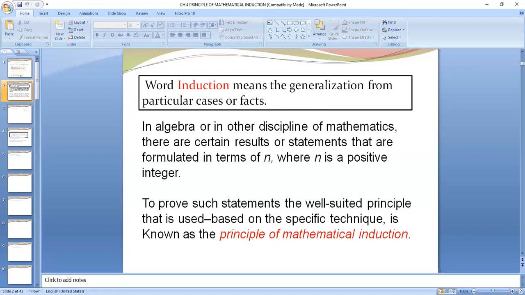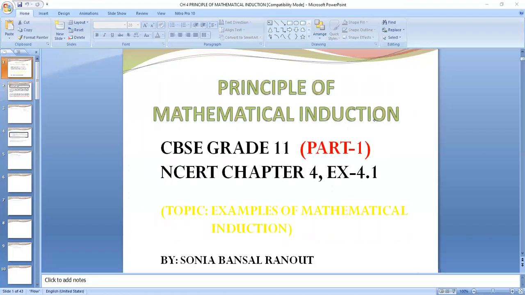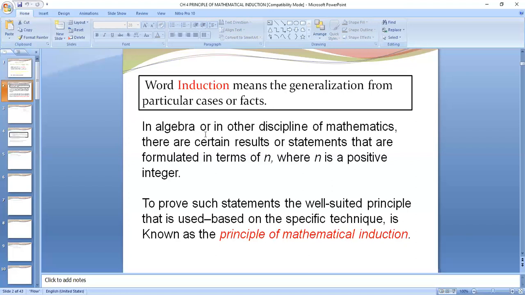And when we are talking about induction in mathematics, we will be doing the principle of mathematical induction. So in algebra, or in other disciplines of mathematics, there are certain results or statements that are formulated in terms of n, where n is a positive number.